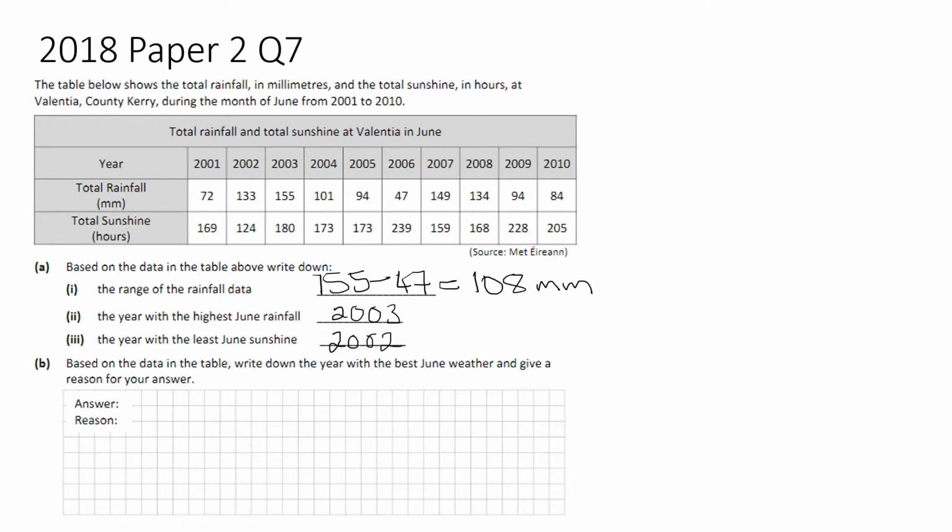So based on the data in the table, write down the year with the best June weather and give a reason for your answer. So the best year was 2006, because what we're doing here is looking for the most amount of sunshine and the least amount of rainfall. We can see that the most sunshine was in June in 2006, and the least rainfall was also in 2006. So we have the most sunshine and we have the least rainfall.